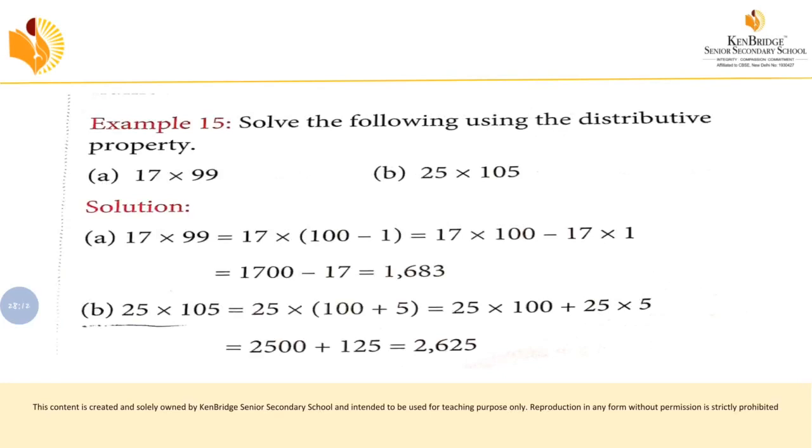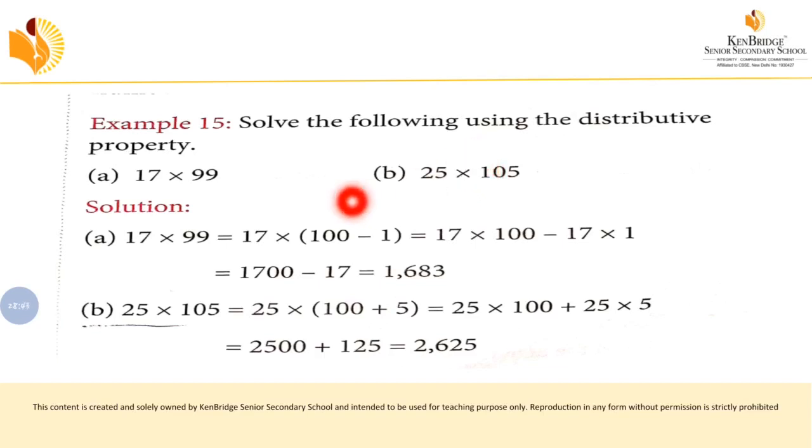That is example 15. Example 15 is: solve the following using the distributive property. So what is the distributive property? The distributive property means inside the bracket there will be two values, and with that we will multiply the outside number. Here they have given two questions, with two numbers, a and b. We have to solve them by the distributive property.